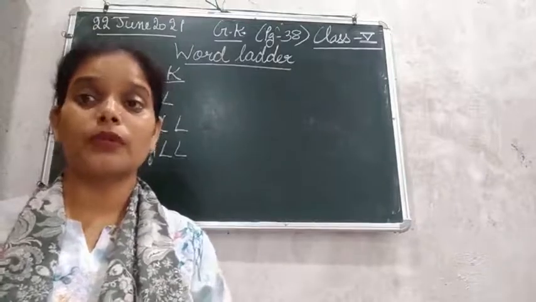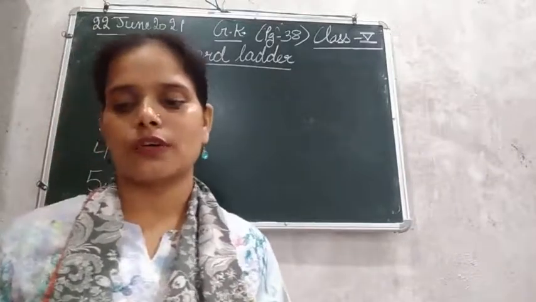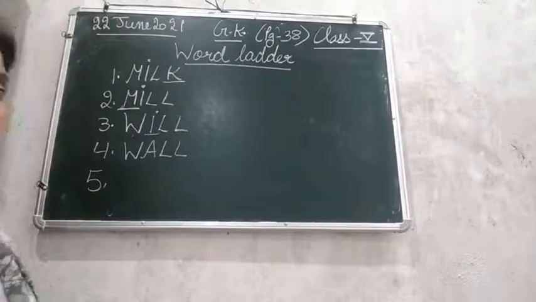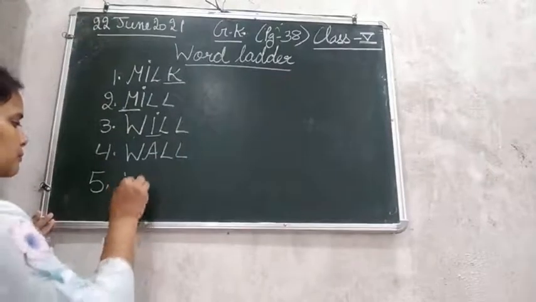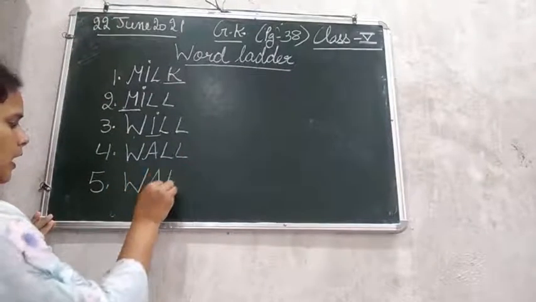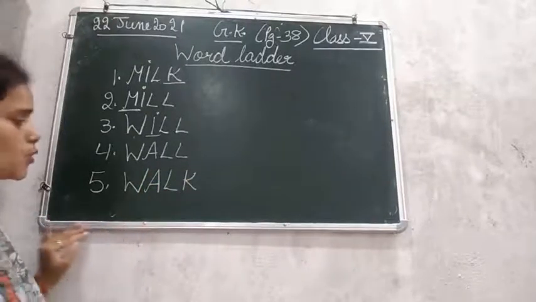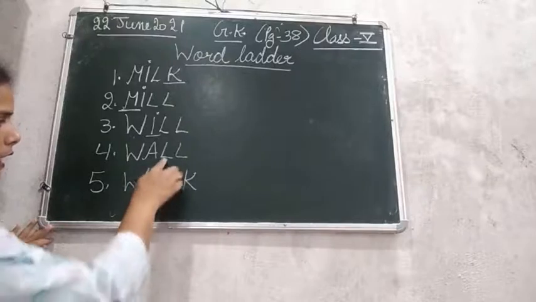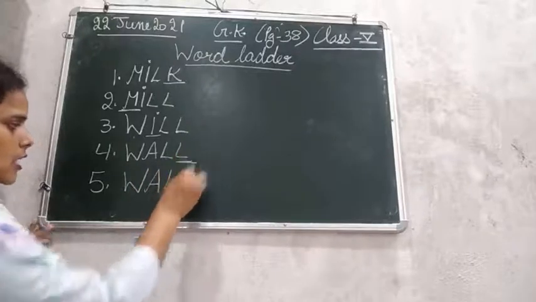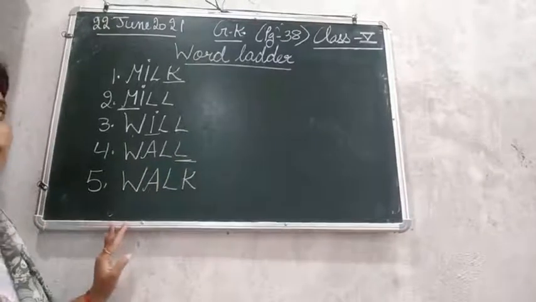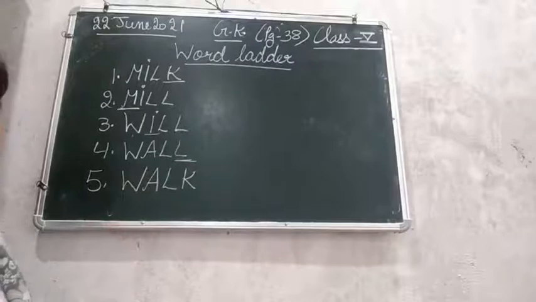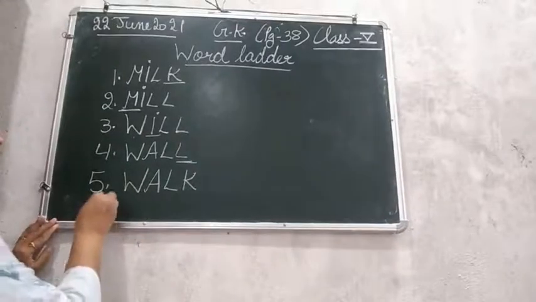So they are talking about the walk. The answer for the fifth one is walk. W-A-L-K. So again W-A-L, and this L is changed and it became K. That is walk. Moving next to the sixth one.